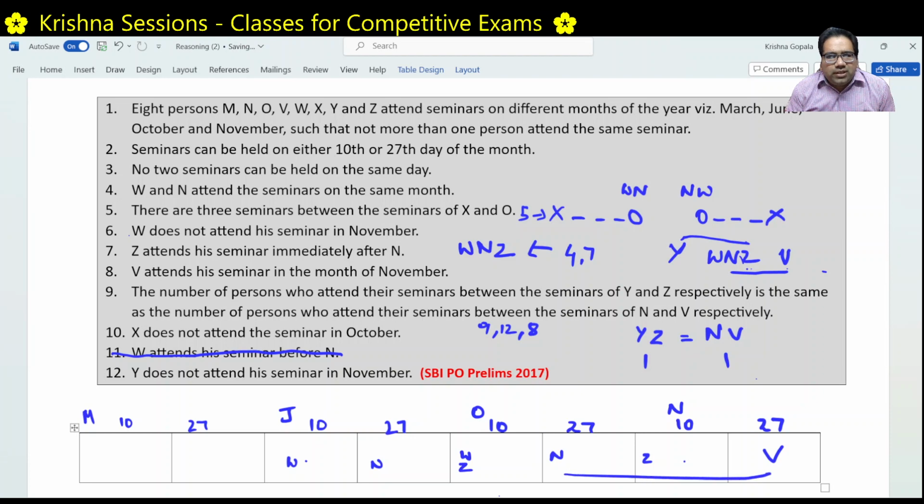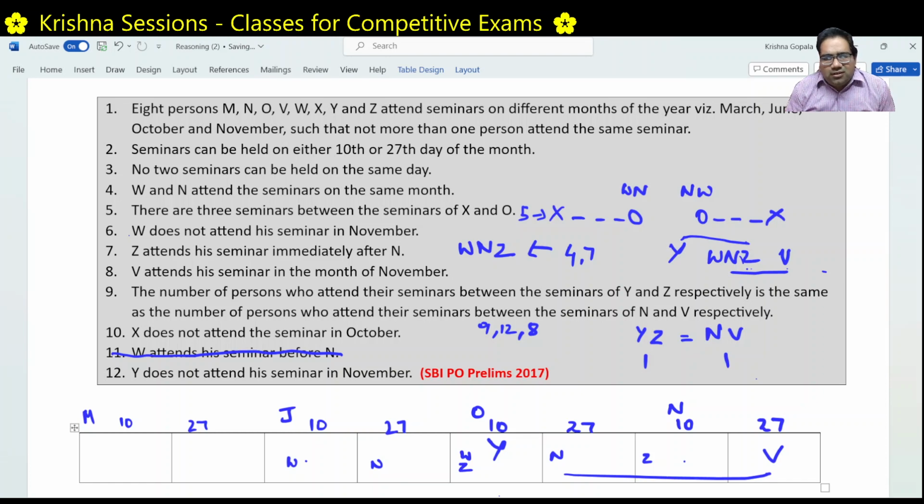Between N and V, there is one slot difference. Similarly, between Y and Z, there should be one slot difference. What does that mean? Y has to take this slot. But this slot is already taken by W. So between N and V, there has to be one slot. The distance between Y to Z is equal to the distance between N to V.